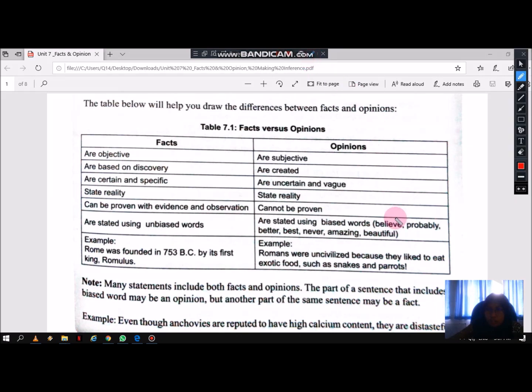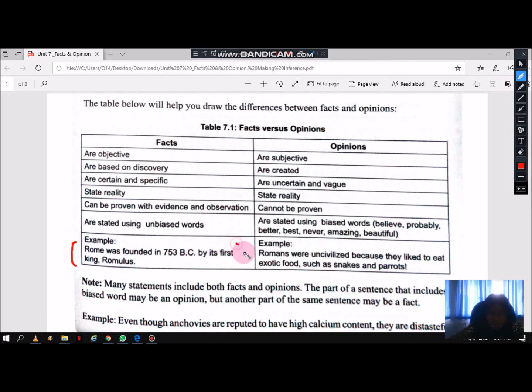So you will see this kind of phrase: believe, probably, better, best, never, amazing, beautiful. When you see this kind of word or phrases, you can automatically know that the statement given is an opinion statement.